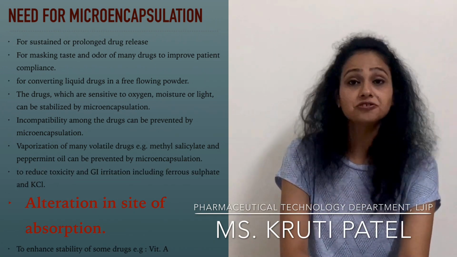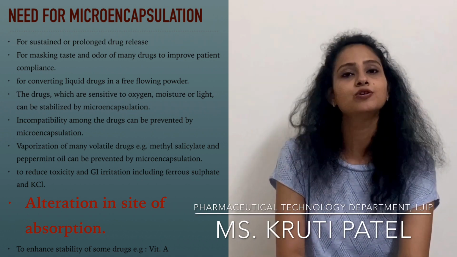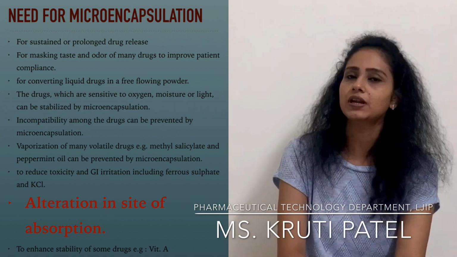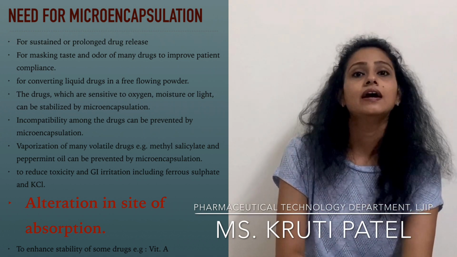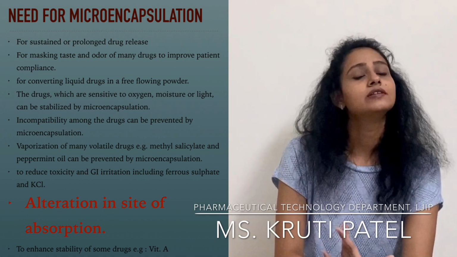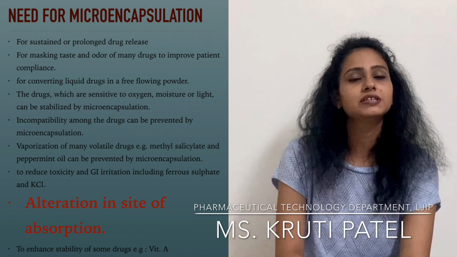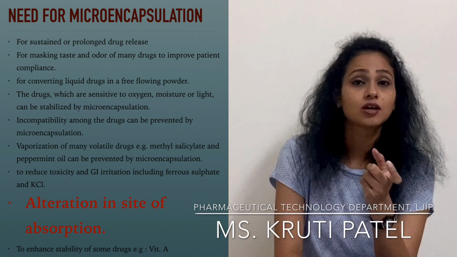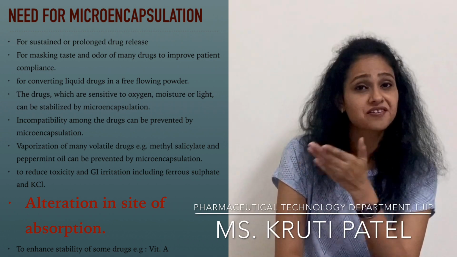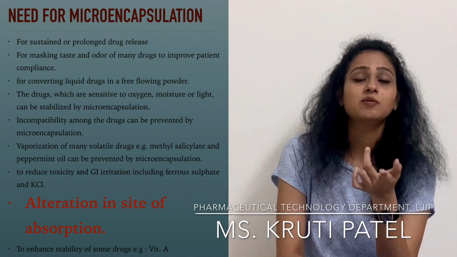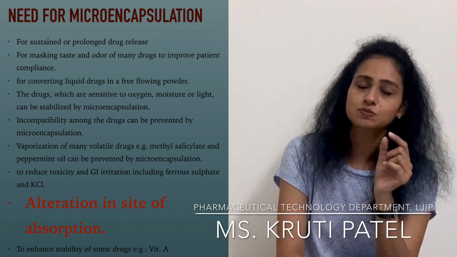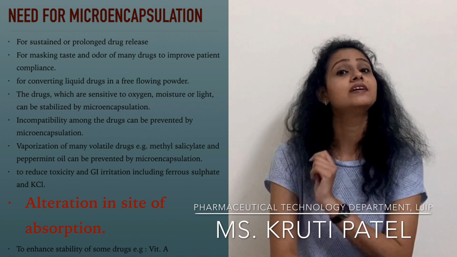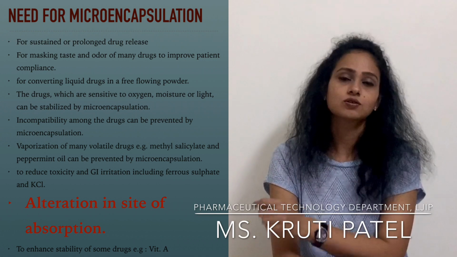The next is alteration in the site of absorption. Yes, if you want to alter the site of absorption, then you can go for microencapsulation. For example, I want my drug to be released in the intestine. Then I will take a material or polymer, for example cellulose acetate phthalate, which releases at intestinal or enteric pH. I will coat my drug with that material, forming small capsules, that is microcapsules. So my drug will be absorbed in the enteric part only. Okay, so that is the advantage.